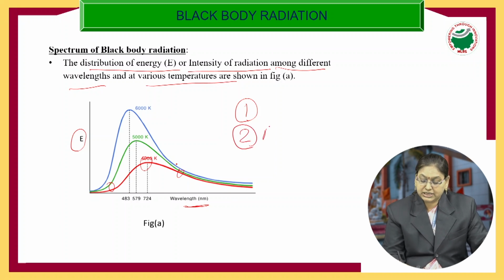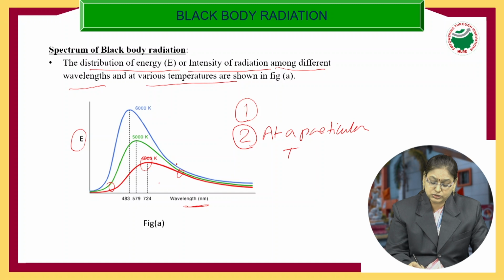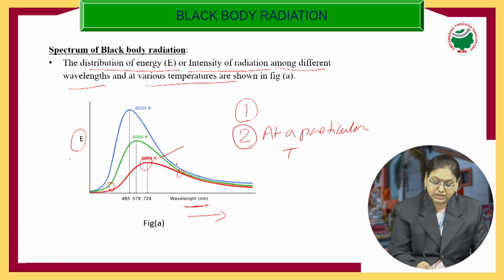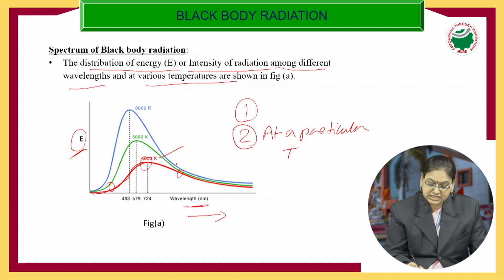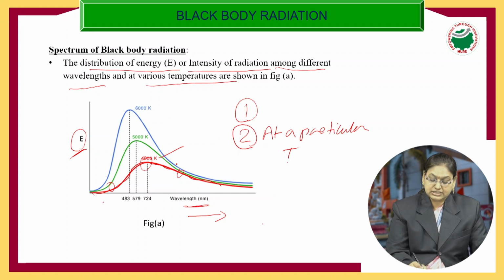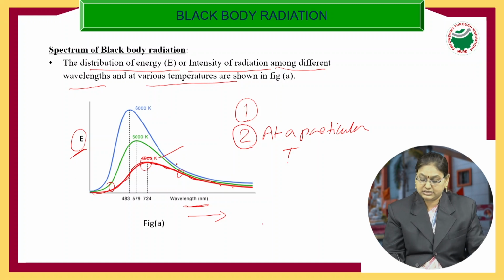Second, at a particular temperature, suppose you consider 4000 Kelvin, what happens as wavelength increases? As you increase the wavelength, what happens to energy or intensity? It increases, becomes maximum and then decreases. So at a particular temperature T, as wavelength increases, energy increases, becomes maximum and then decreases.